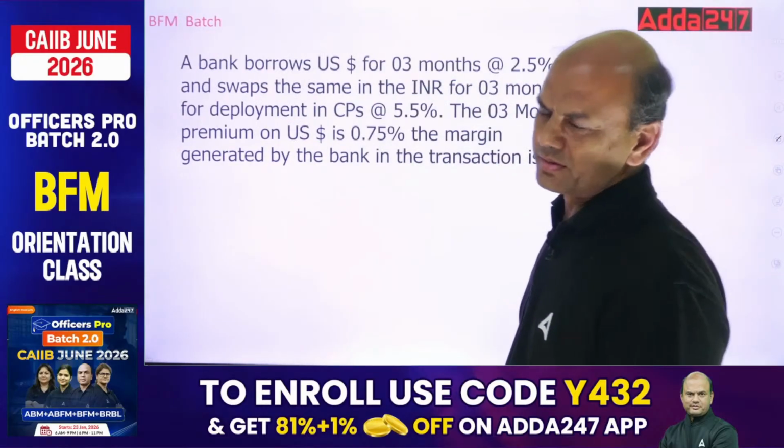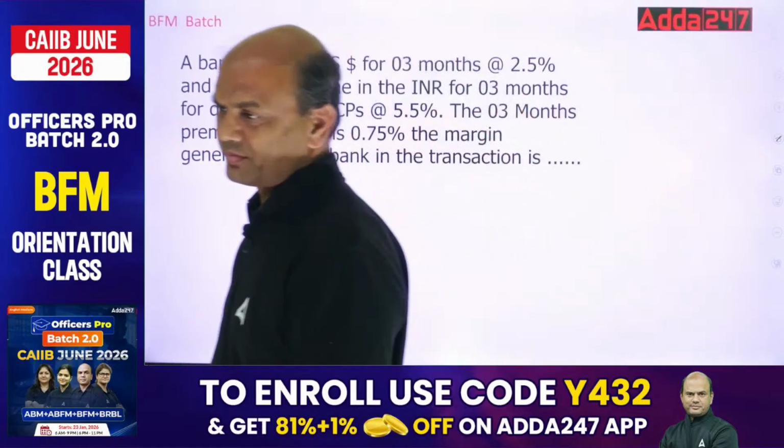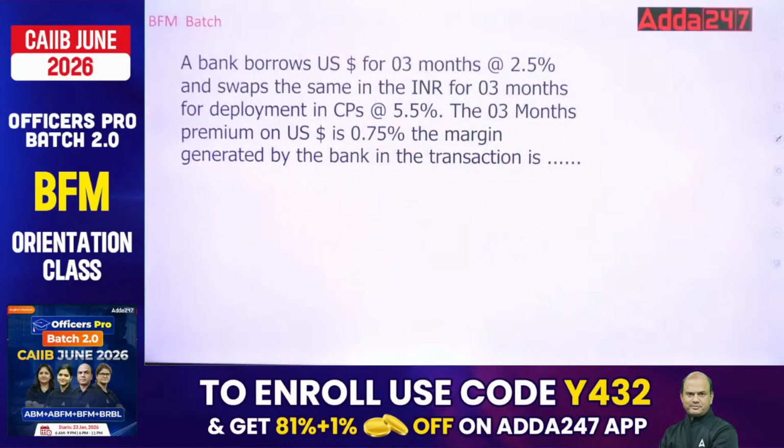Look at this. Why is BFM tough? Now think of it. Who can give me the answer? A bank borrows dollars for 3 months at 2.5% and swaps the same in INR for 3 months for deployment in CPs at 5.5%.